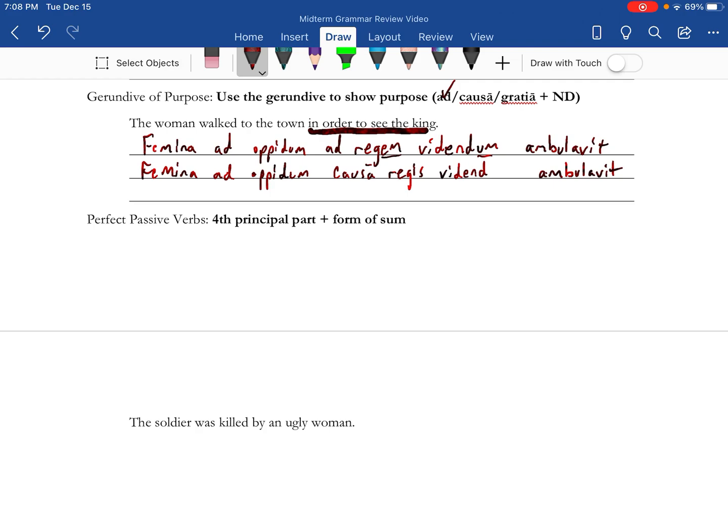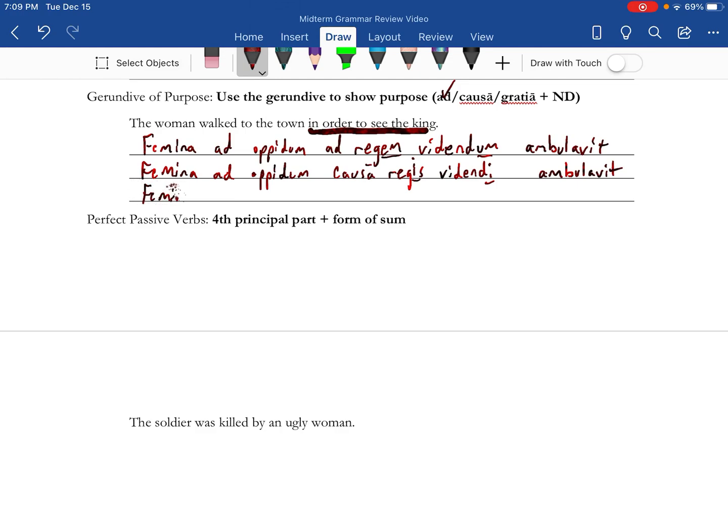And this is going to be formed the same way, but instead of a UM, we need the genitive of that, which is going to be an I. So, videndi. This is third declension genitive, the I is second declension genitive. Now, if this were queen, both reginae and videndae would both end in AE.